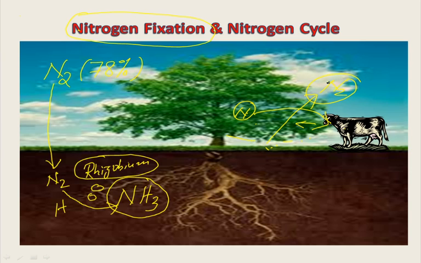Then what happens again? The atmosphere gets back this nitrogen. So again this nitrogen will be utilized by the rhizobium to form ammonia, to be utilized by the plant. And again the plant will die, or the animals will die, and again this nitrogen will be released into the atmosphere. So this whole cycle is called the nitrogen cycle.